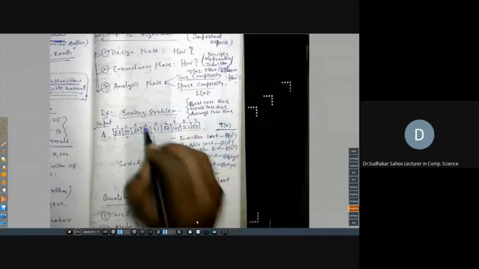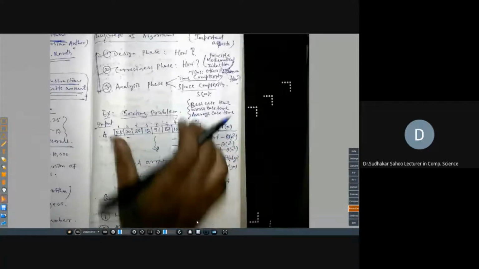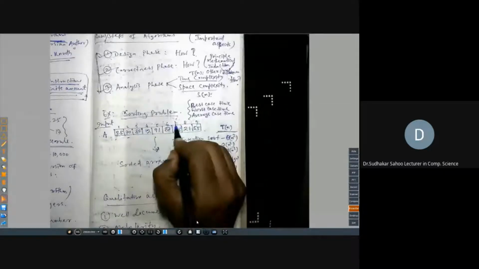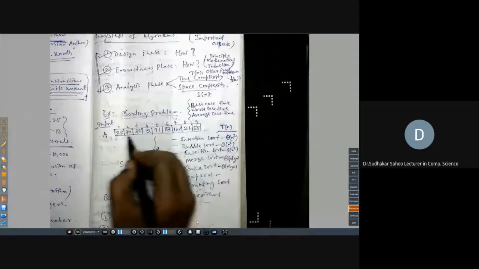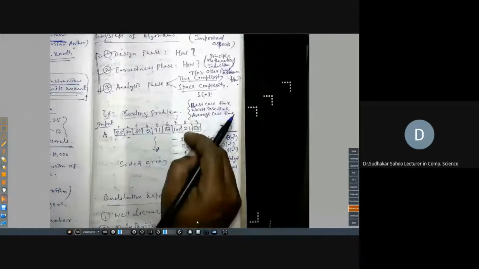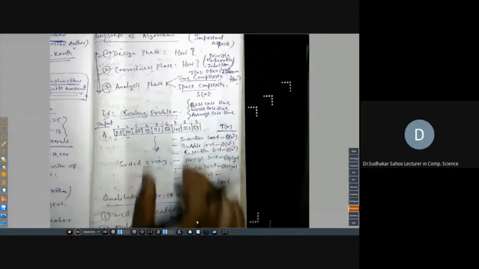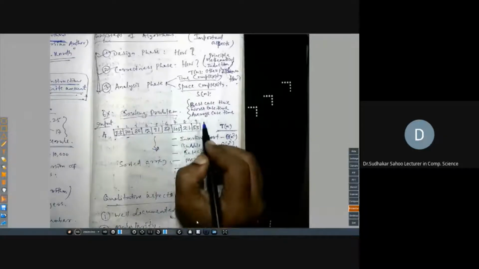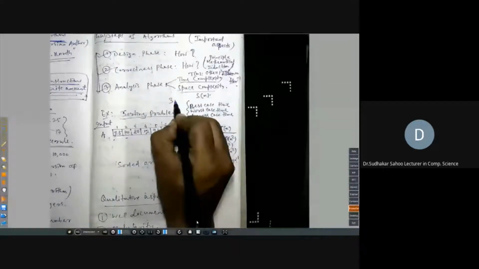For another case, your algorithm will take more time, and that is called worst case time. For some other case, you find the average time: you find the average of all the different cases' times. That is called average time complexity, or average case time. So in this way, there are three types of analysis.